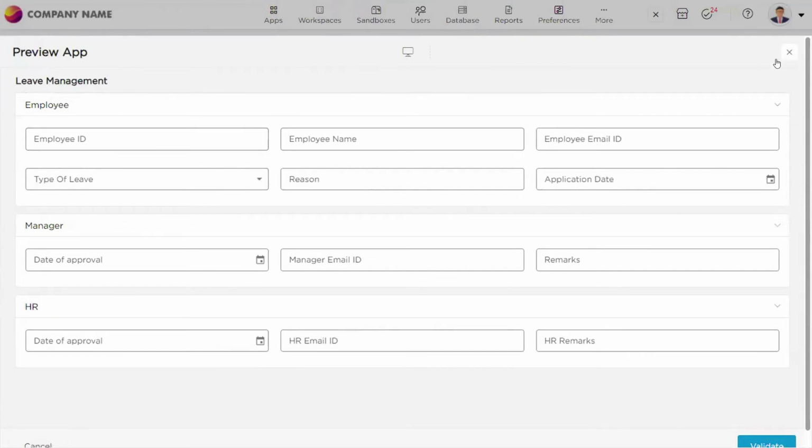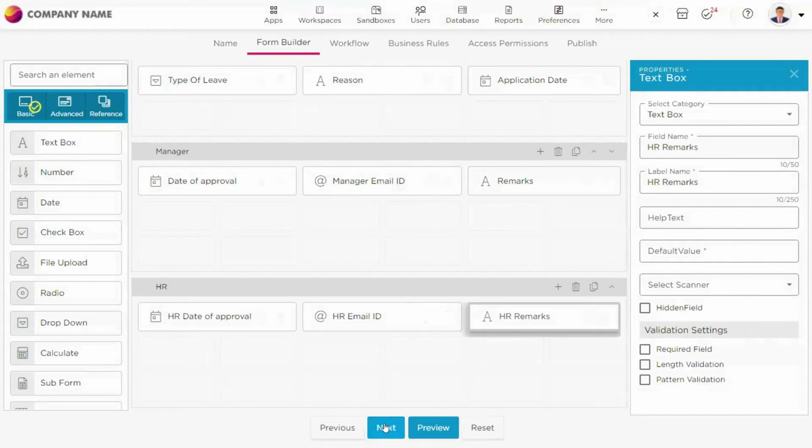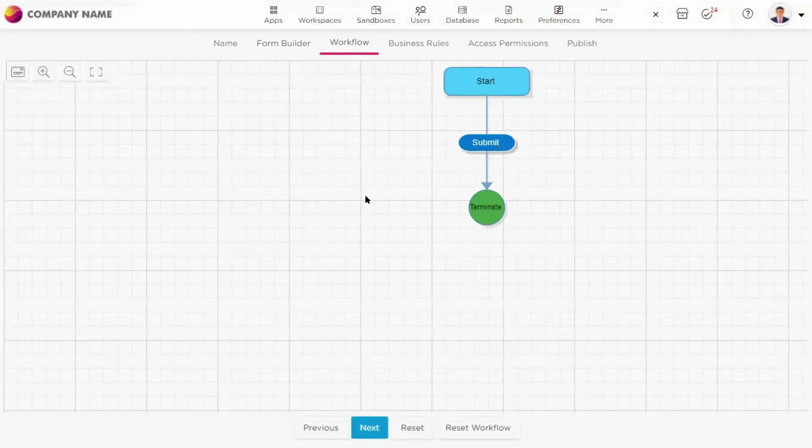Next, let us come to the next part, which is the workflow process. This is the core part of process automation. Whatever process you are trying to automate, this is the place where you automate it. In this workflow, as you land on it, you would see a start button, a submit button, and a terminate button. Let me tell you the difference between these three buttons and what each stands for.